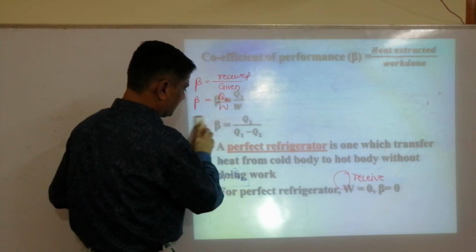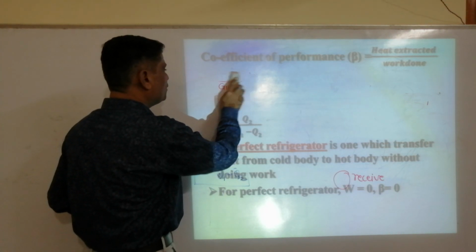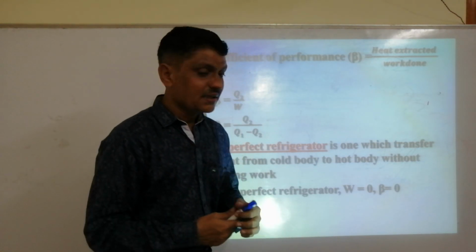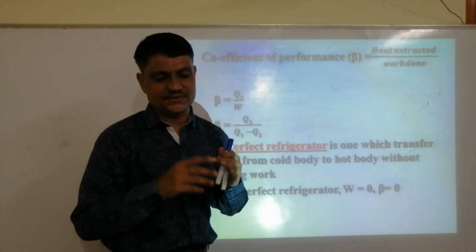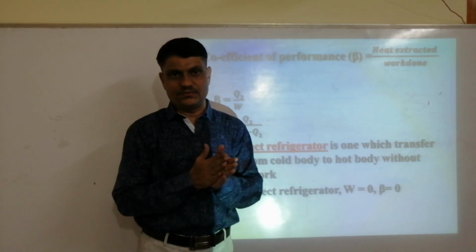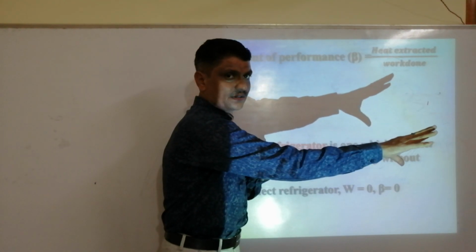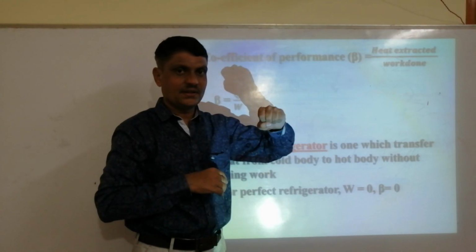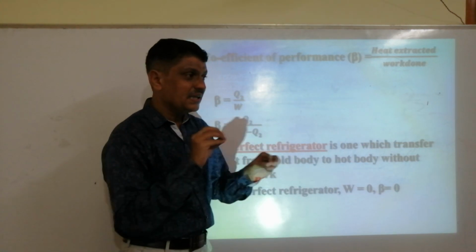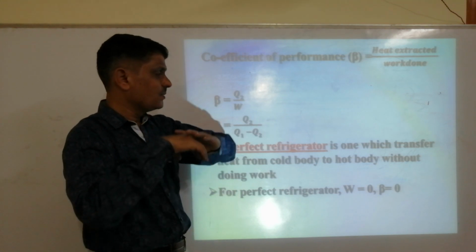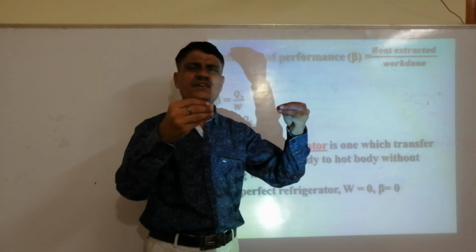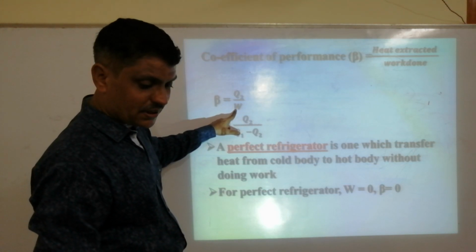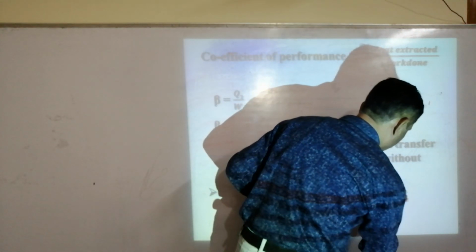And next is a perfect refrigerator. What do you mean by a perfect refrigerator? Why do we call it perfect? We call something perfect or ideal when it gives more and receives less, that is, we give less and get more. Here the refrigerator removes heat energy from the cold body. We want more Q2 but less of what we give, which is work done. That is, we want to give less work and get more Q2. How much is less? Very, very small, that is 0. So when we provide 0, work done is 0. When this becomes 0, what happens to beta? It becomes infinity. Okay, beta is infinity.